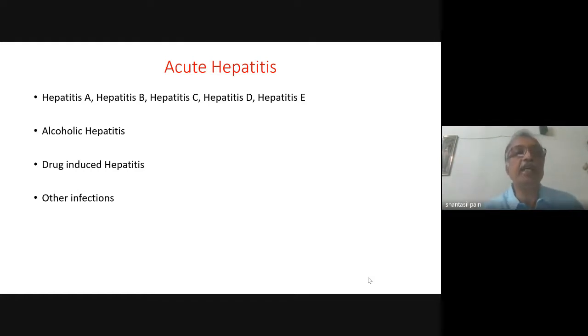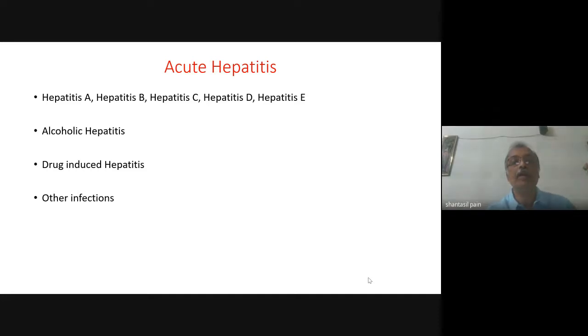Now, apart from the viral hepatitis, there can be other infections also that can cause acute liver injury. For example, there can be other infections like dengue. In fact, just now I have one patient in my ward who is suffering from dengue hepatitis. Other viruses like herpes simplex virus, Epstein-Barr virus, and cytomegalovirus can also produce acute hepatitis. But apart from viruses, there are some other infections which are extremely common in our country, and we have to remember them. Malaria, leptospira, and scrub typhus can also produce acute hepatitis.